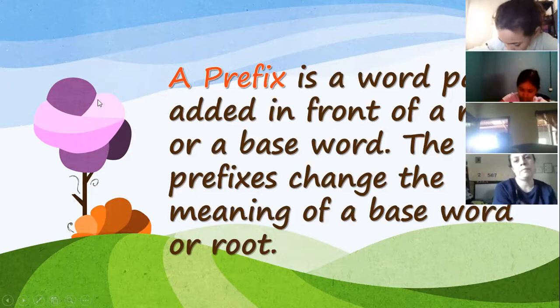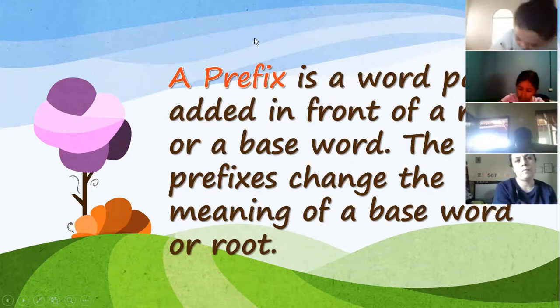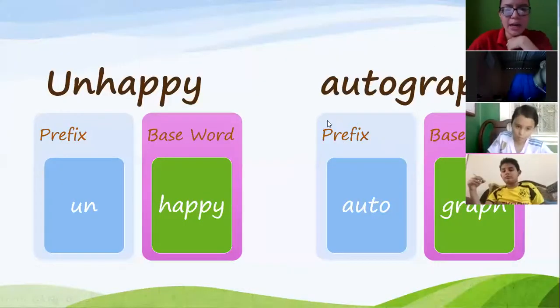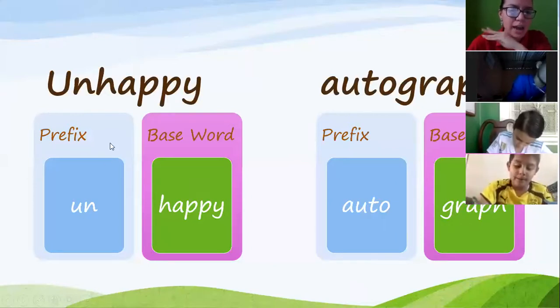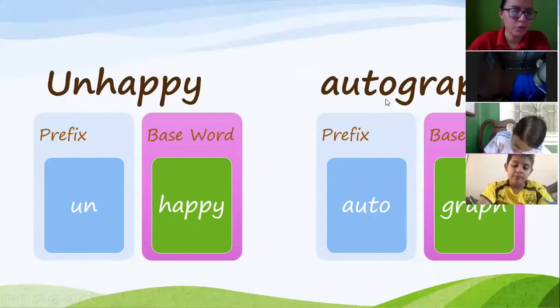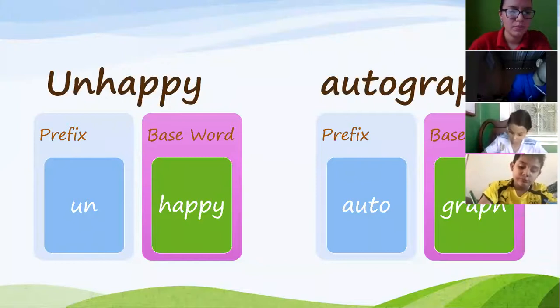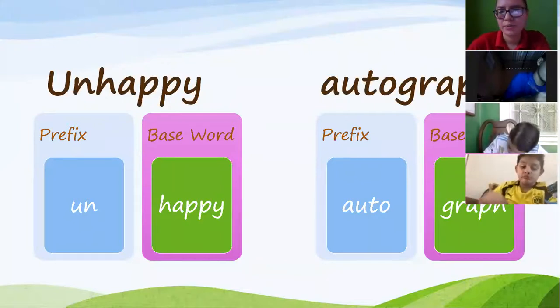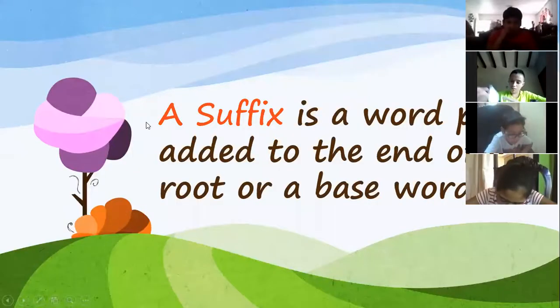Remember, prefix in another color of pen. It can be red, it can be blue. You choose the best color of pen. Right now, only one example. You choose to write unhappy as an example or autograph as an example. You choose. One example.